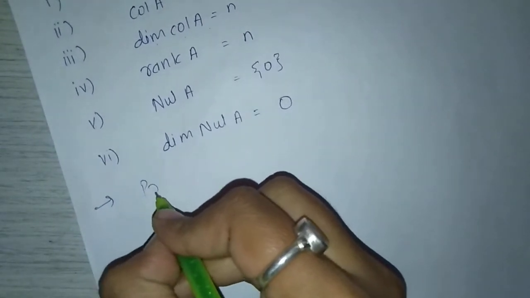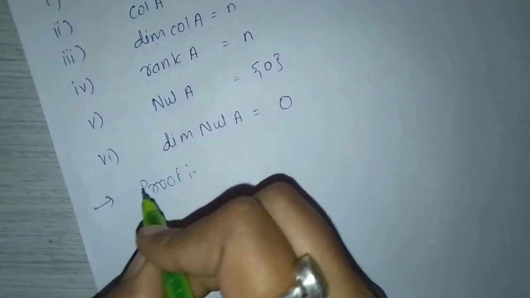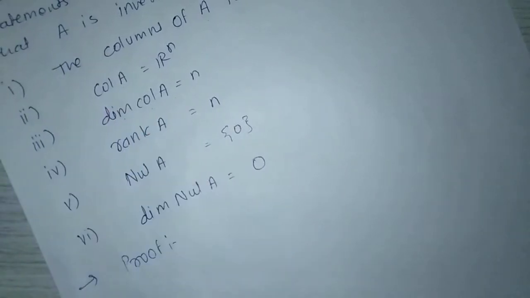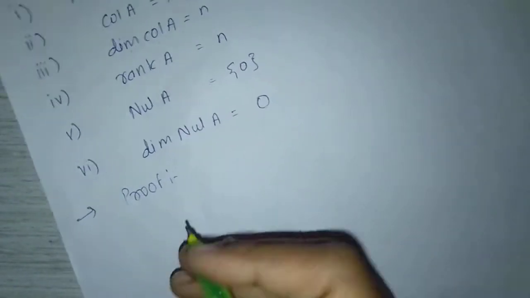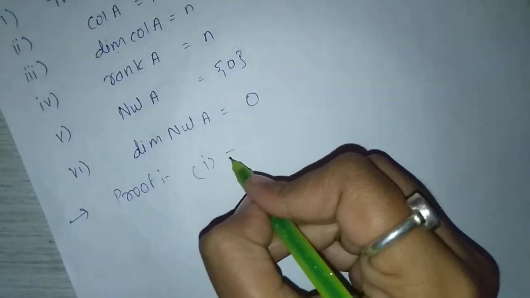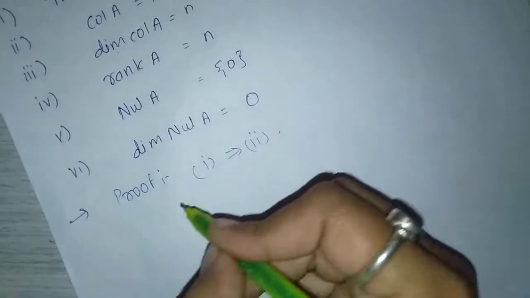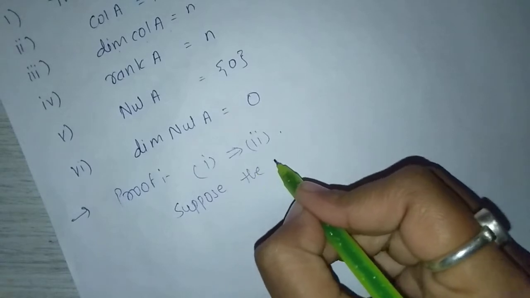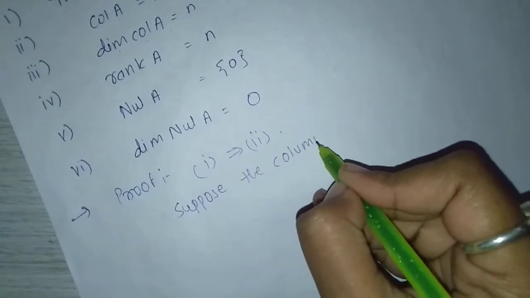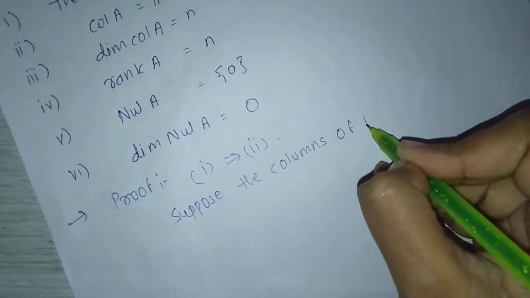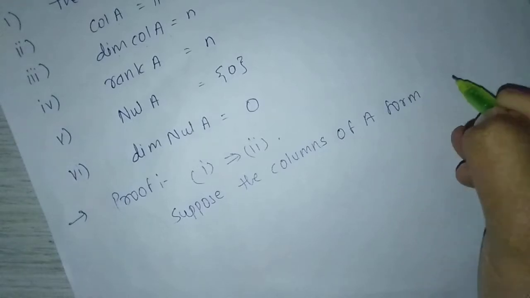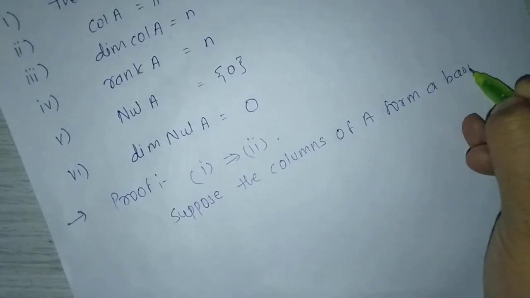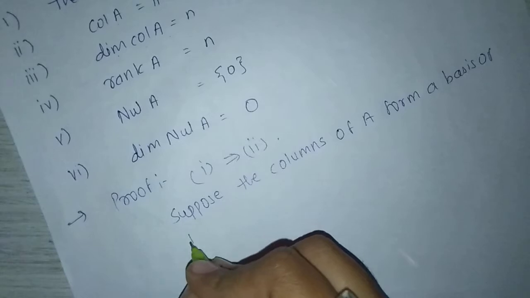Proof. Equivalent means first implies 2, 2 implies 3 and so on. First proof, first implies 2. Suppose the columns of A form a basis of Rn.